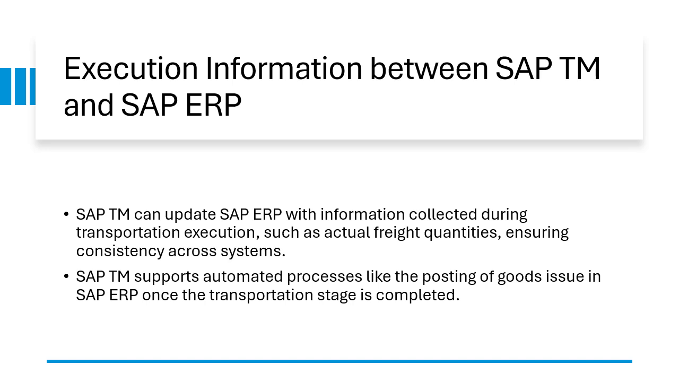And next we have the execution information between SAP TM and SAP ERP. This ensures both systems are synchronized. SAP TM sends updates to SAP ERP during the transportation process, especially regarding actual freight quantities. For example, after the carrier reports the actual quantity loaded, SAP TM updates SAP ERP and can trigger processes like creation of delivery proposals or posting goods issues.